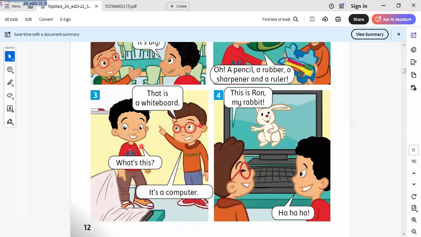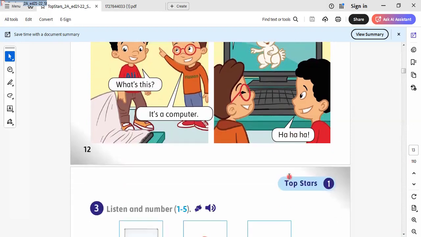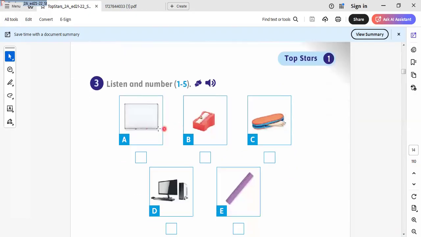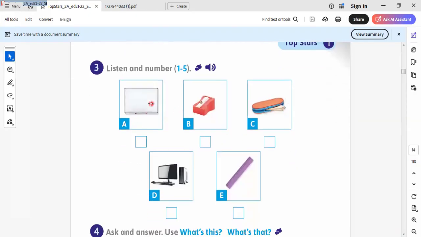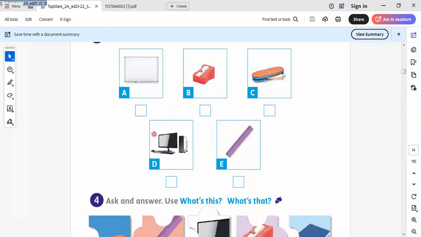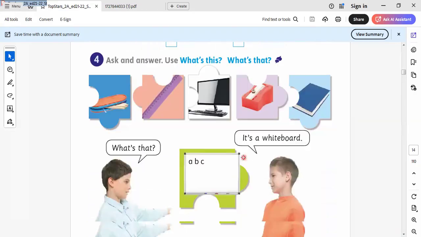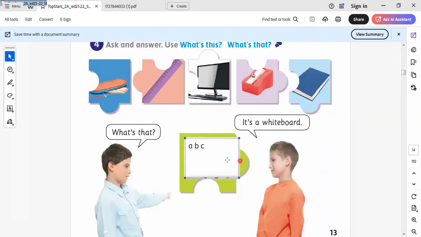That is a whiteboard. What is this? It's a computer. This is Ron, my rabbit. Okay. Here is the lesson. What is this? As we know here, whiteboard, sharpener, pencil case, computer, ruler. I think all of us know this.